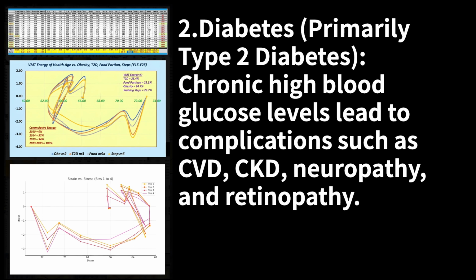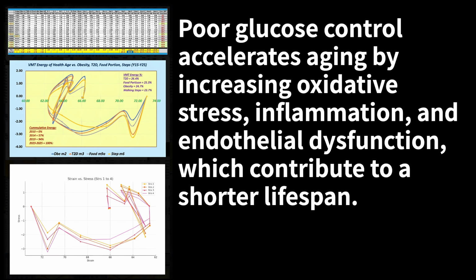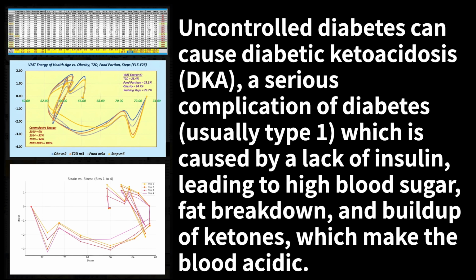2. Diabetes, primarily type 2 diabetes. Chronic high blood glucose levels lead to complications such as CVD, CKD, neuropathy, and retinopathy. Poor glucose control accelerates aging by increasing oxidative stress, inflammation, and endothelial dysfunction, which contribute to a shorter lifespan. Uncontrolled diabetes can cause diabetic ketoacidosis, DKA, a serious complication of diabetes, usually type 1, which is caused by a lack of insulin, leading to high blood sugar, fat breakdown, and buildup of ketones, which make the blood acidic.